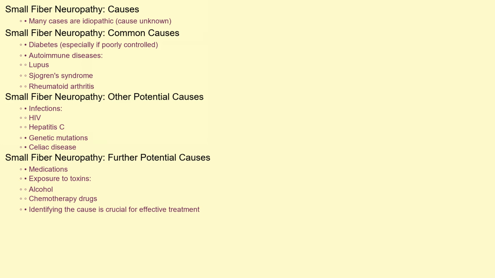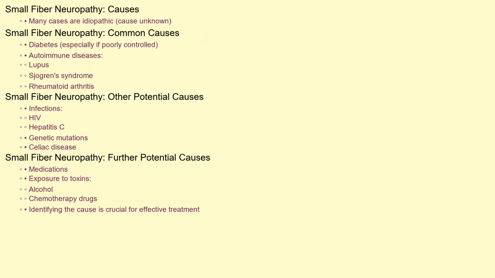The truth is, in many cases, the exact cause remains a mystery. We call this idiopathic small fiber neuropathy. However, a number of conditions are known to contribute. Diabetes, especially when poorly controlled, is a major culprit. Autoimmune diseases like lupus, Sjogren's syndrome, and rheumatoid arthritis can also damage small nerve fibers.